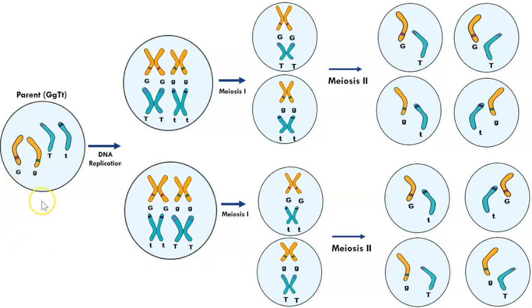Before undergoing meiosis, each gene or heritable factor must undergo DNA replication during S phase. Each chromosome is replicated to form sister chromatids. So, at metaphase 1, we have 2 pairs of homologous chromosomes.